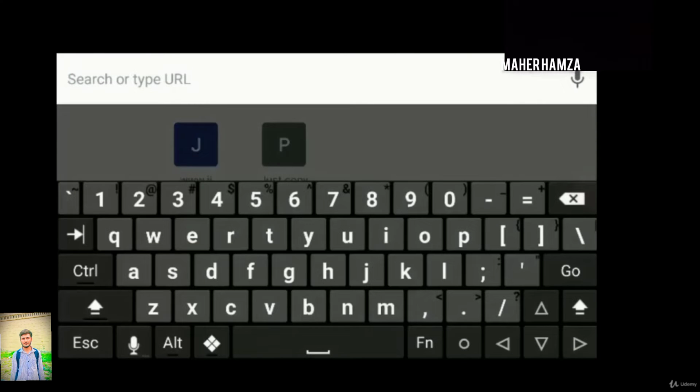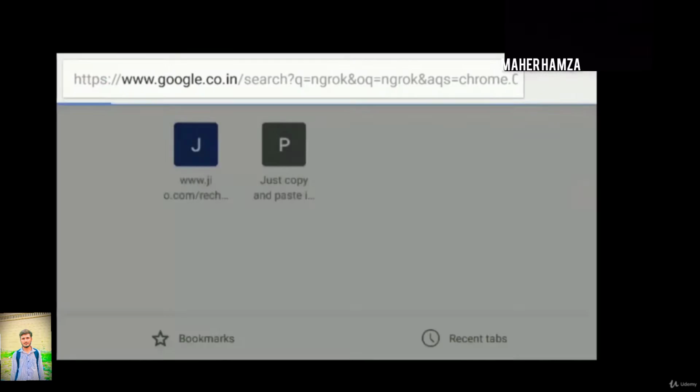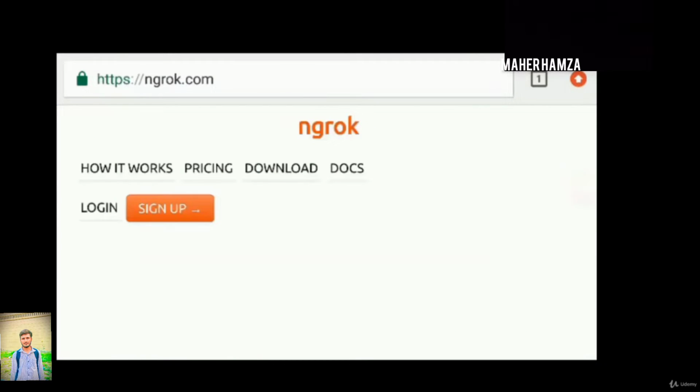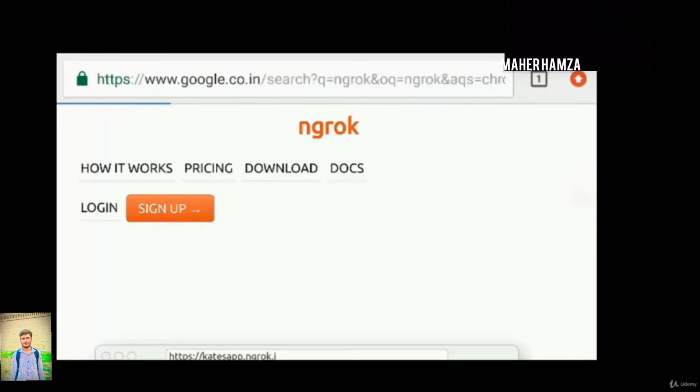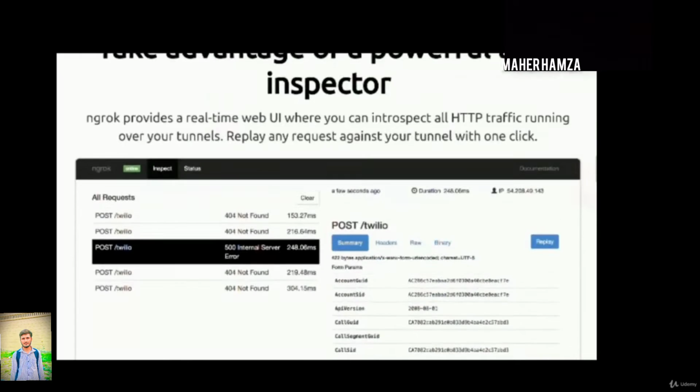So we need Ngrok to move forward. Ngrok is a secure tunneling software which establishes secure proxy connections. So we'll be using both Metasploit and Ngrok to get into Windows and Android devices. So this is the Ngrok website here.